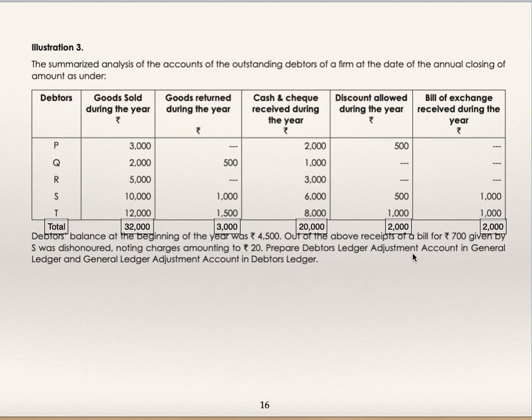Debtors ledger adjustment account in general ledger is a normal account, and general ledger adjustment account in debtors ledger is exactly opposite. Now you have to take total of this. These are total sales, total of goods returned, total cash received, total discount allowed and total bills received.